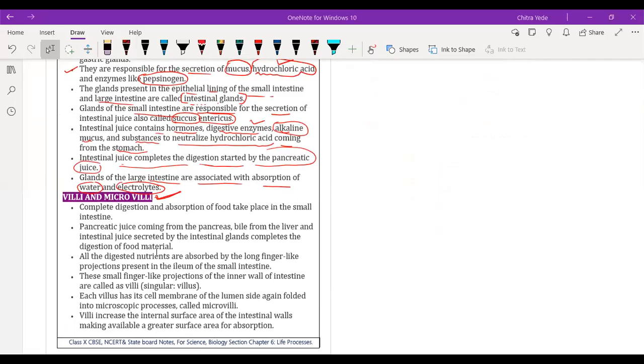This is the first part, where we have only nutrition and human nutrition. Then one more lecture we will conduct for light reaction and dark reaction. So probably we will have two more lectures to complete this session and this part.